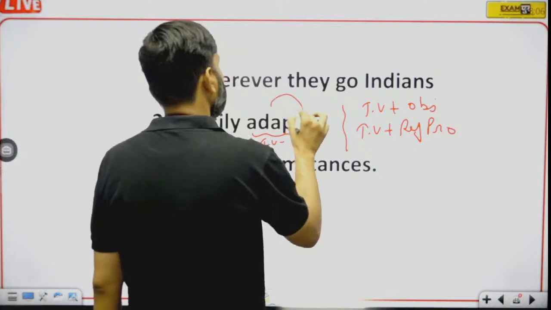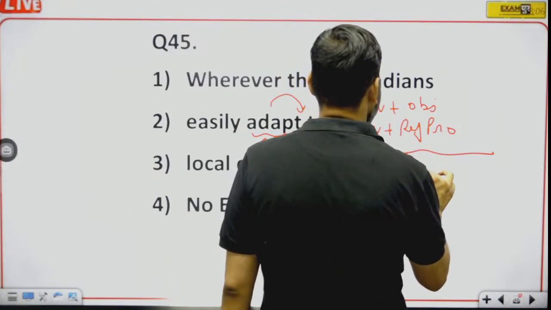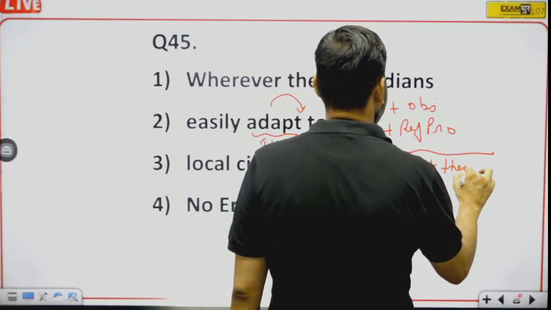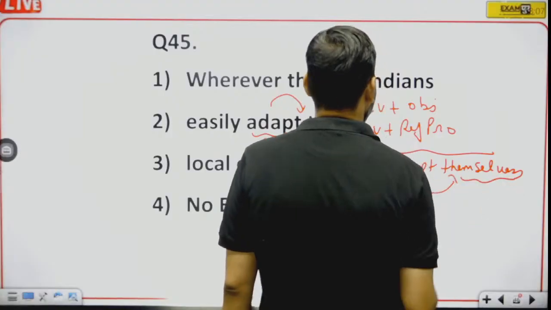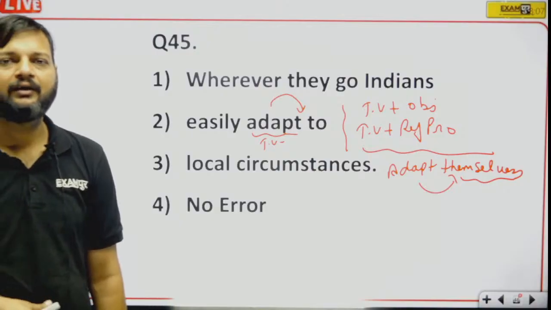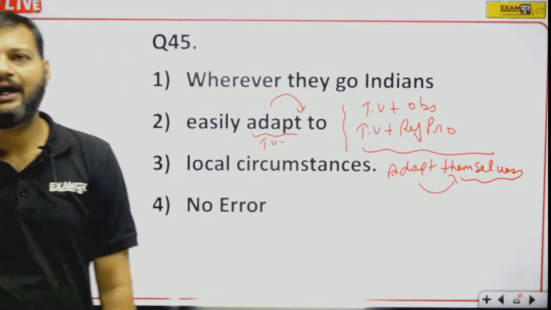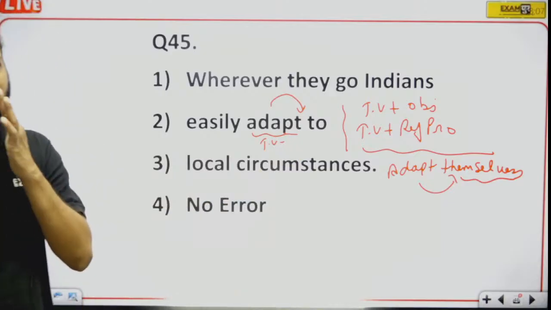Now as we can see, there is no object after adapt, so it will be used with a reflexive pronoun. Adapt themselves will be used. Okay, themselves, why? Because we are talking about Indians, and Indians is plural. Okay, so adapt themselves to the circumstances would be right.